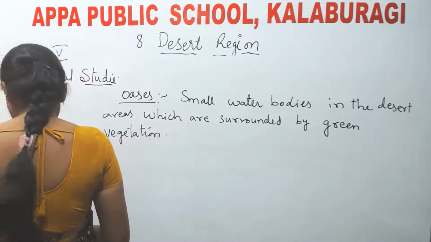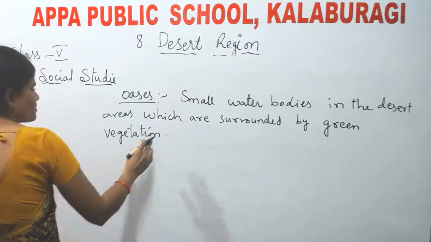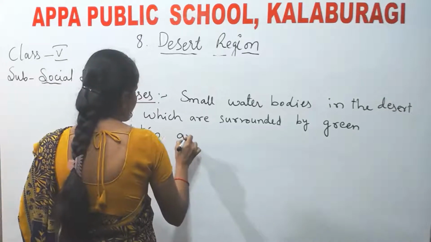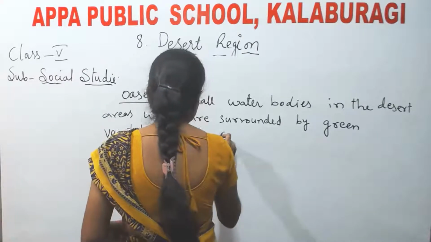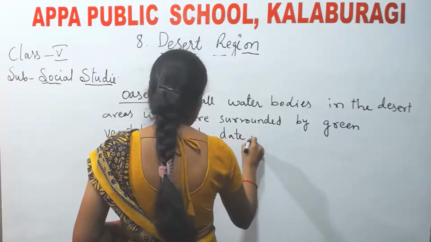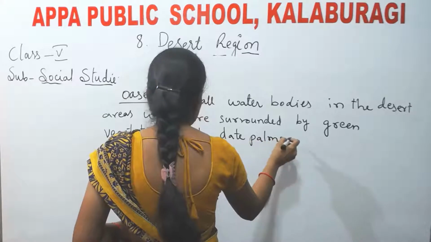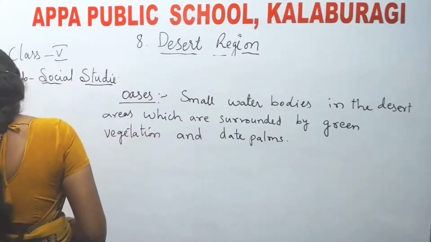Okay, such places are called oases, and date palm.